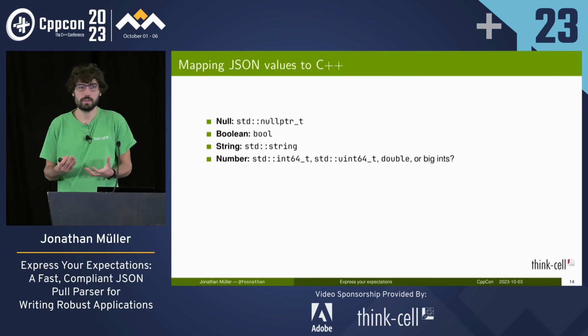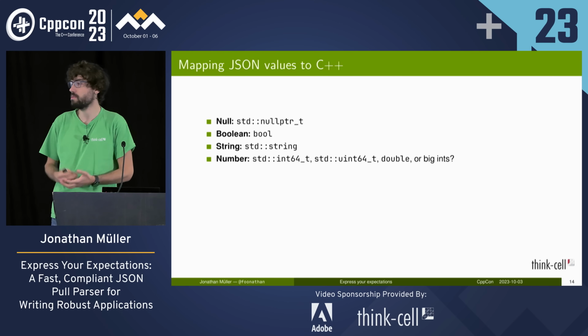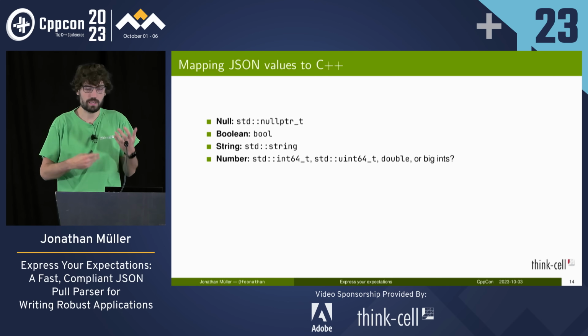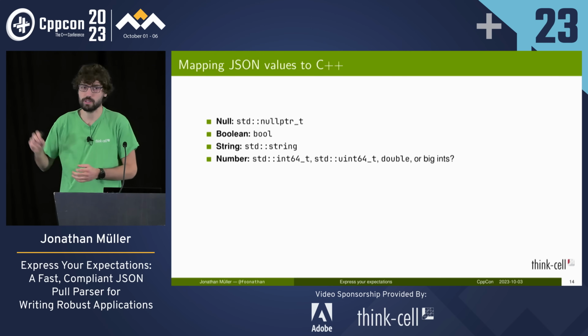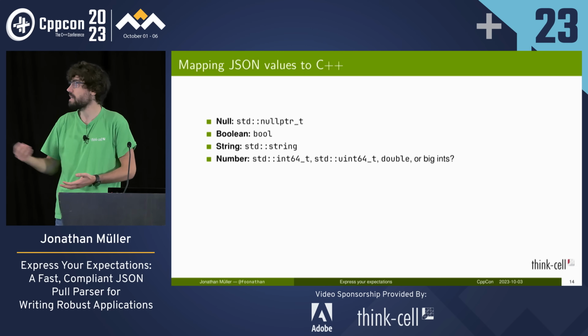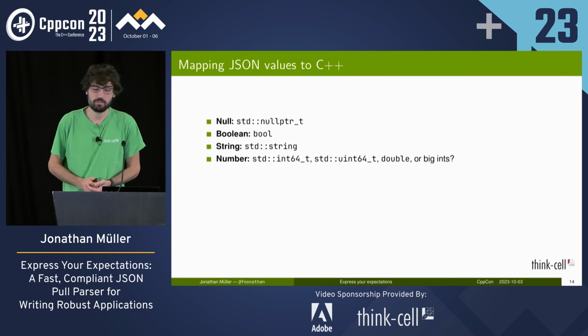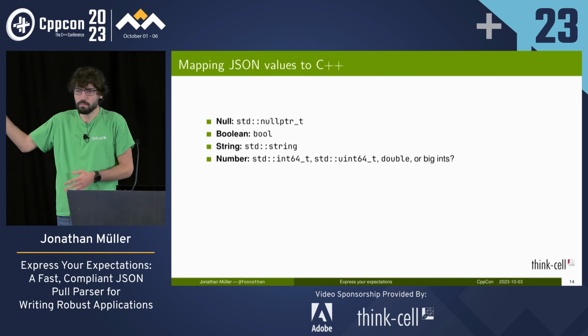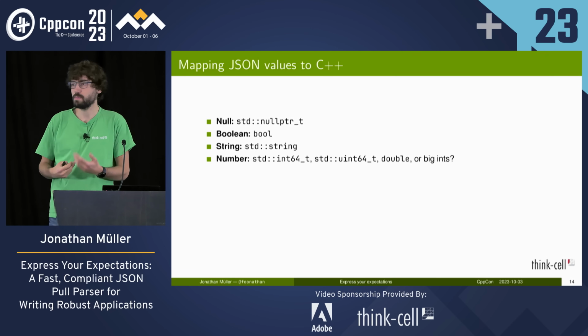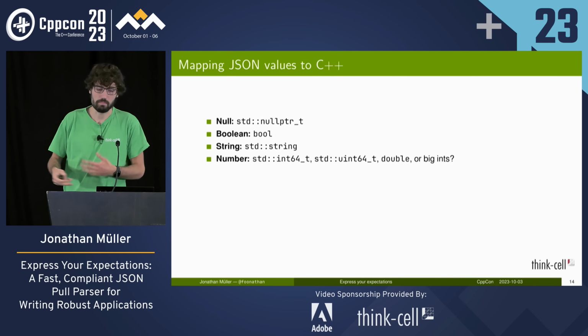Number is more interesting because, as I mentioned, JSON doesn't define any range of numbers. So it could be a floating point number. It could be a big integer or whatever. There are various options. And usually libraries say, okay, if it fits in an integer, we make it an integer. Otherwise, we try to create a double or something. But we need to make a decision here. At that point, we could imagine a template parameter to specify the number type, whatever. But there's a trade-off here.